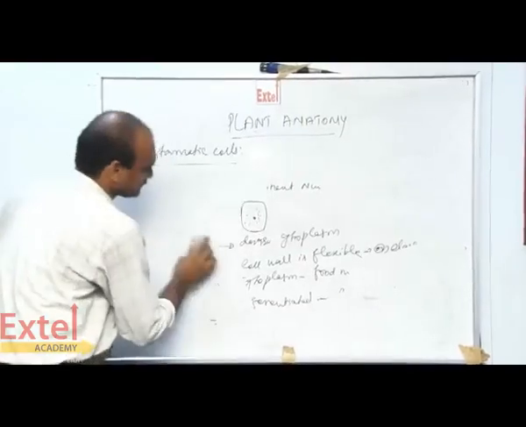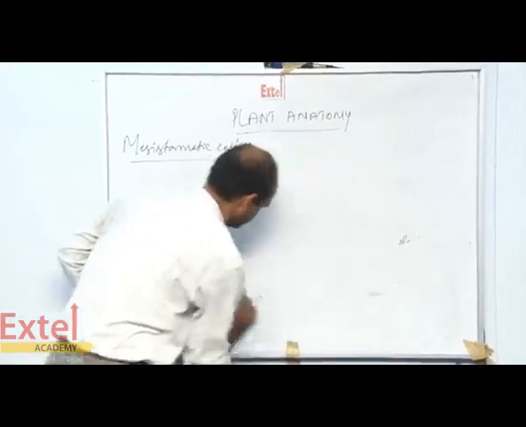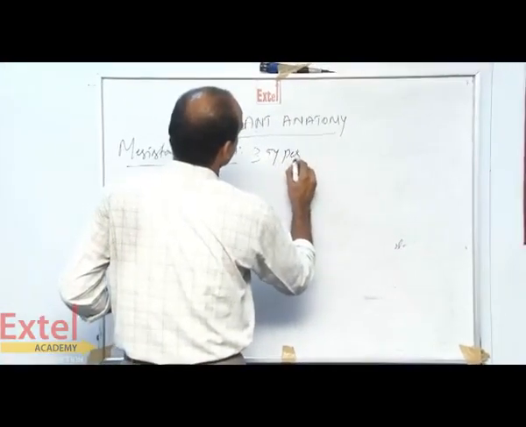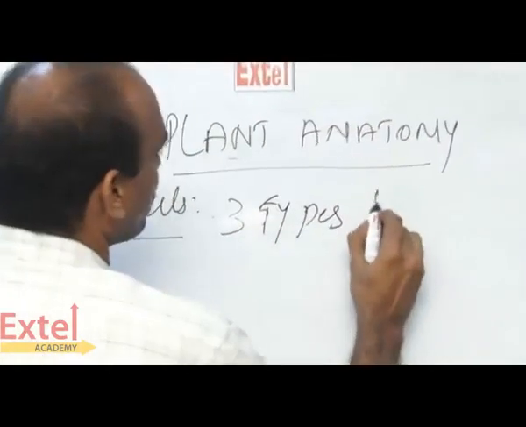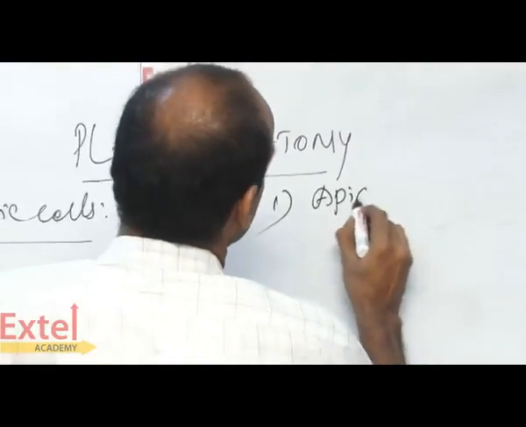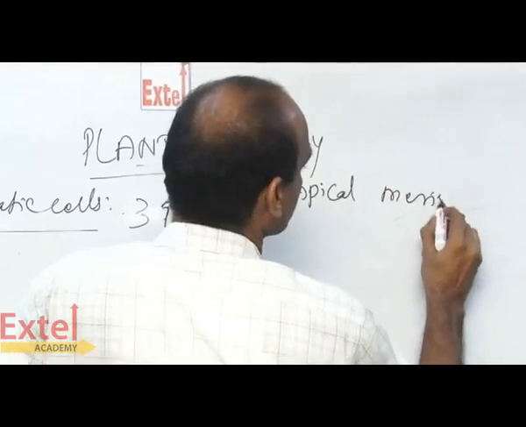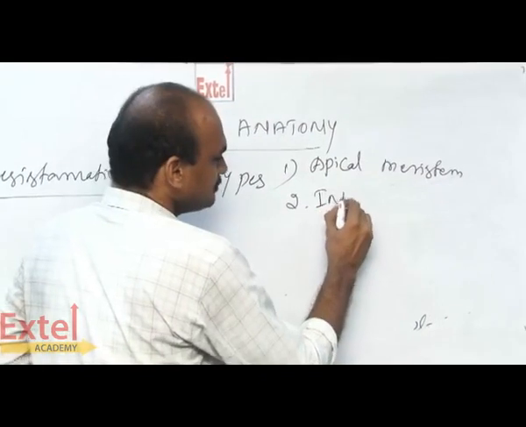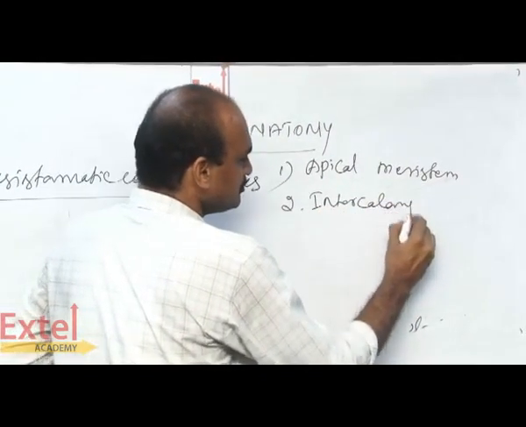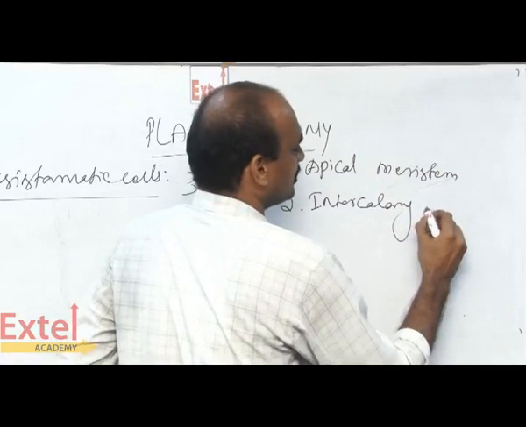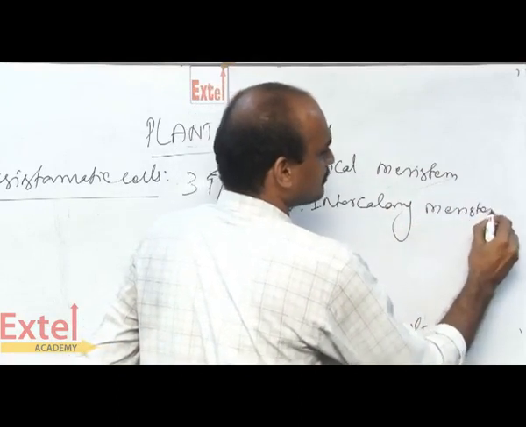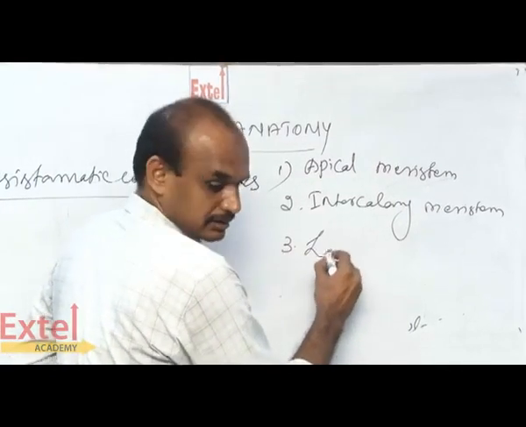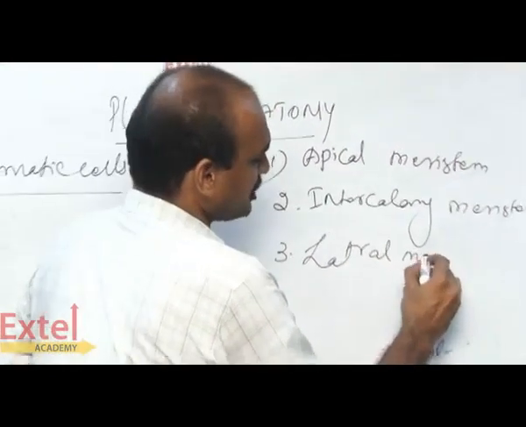The first type is apical meristem. The second one, intercalary meristem. The third one, lateral meristem.